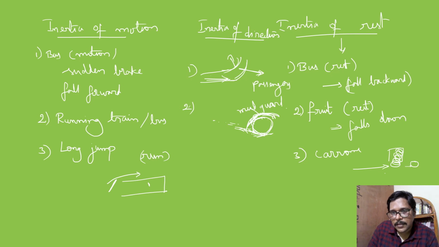You may experience this during the rainy season when you are traveling behind a bike or something. You can see that the puddles of water on the road, when the vehicle moves, from the back tire it rises up tangentially in this direction. So these are some examples of inertia of direction.